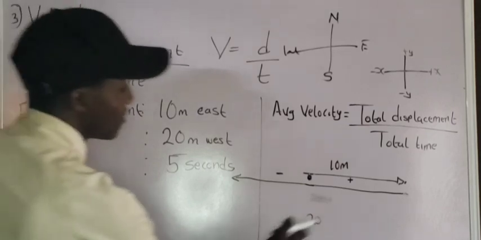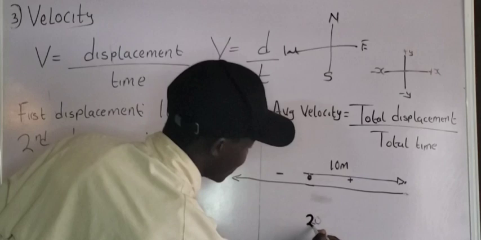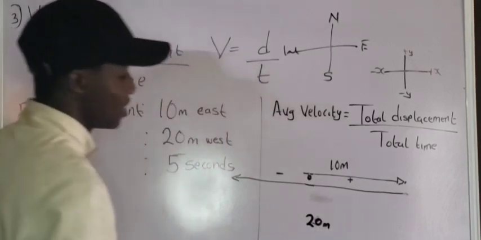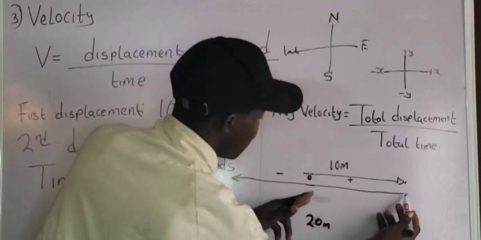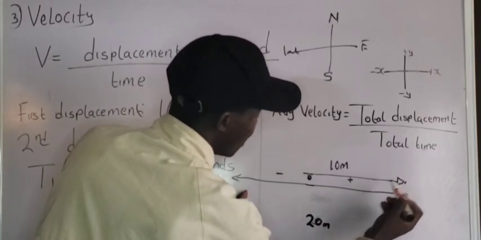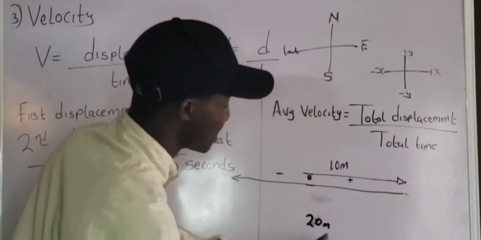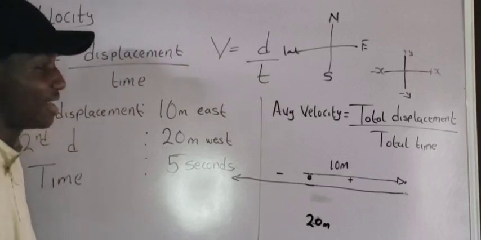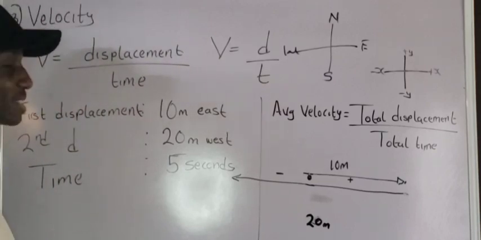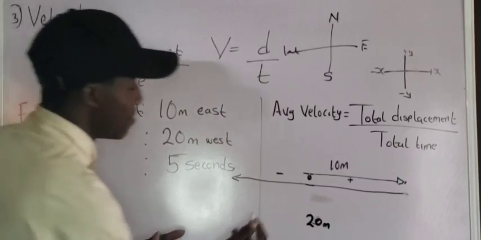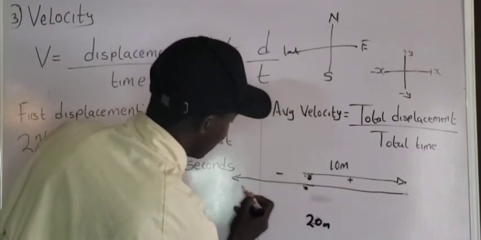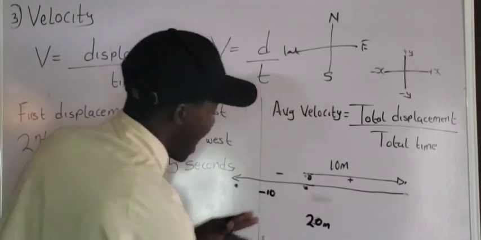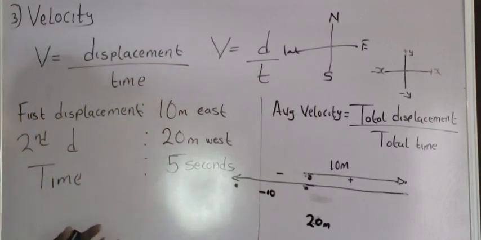The total distance from this point to this point is what? 20 meters. Okay? So now, if the total distance from this point to this point is 20 meters, but it traveled from this point 10 meters. So 10 meters minus 20 meters, that is what? Minus 10 meters. Do you understand? So the total displacement is what? Minus 10 meters. Because if I want to measure the displacement from this point to this point, that is what? Minus 10 meters, as it falls along the negative x-axis.